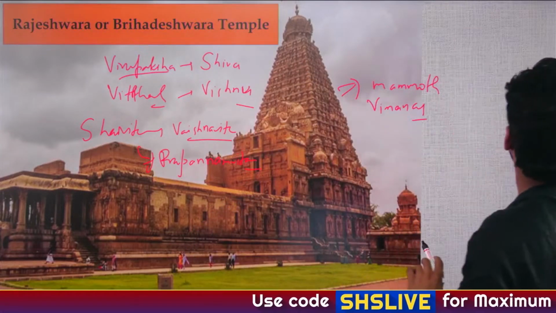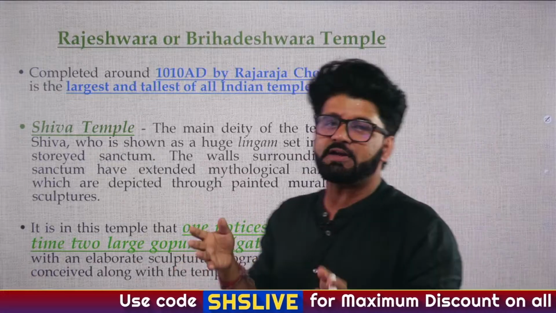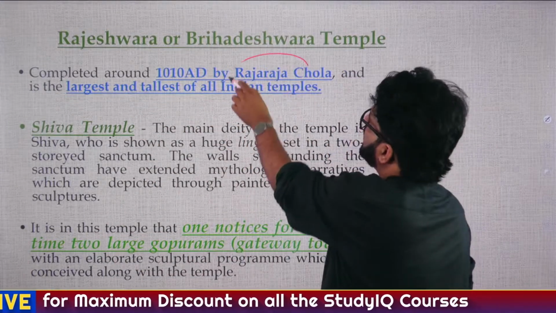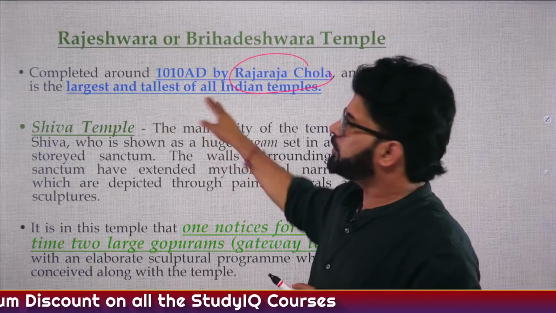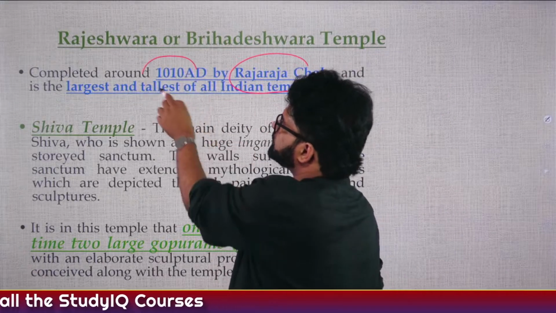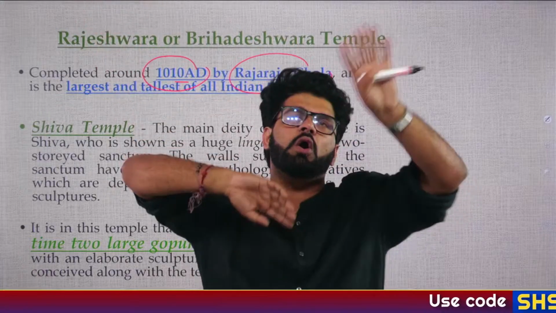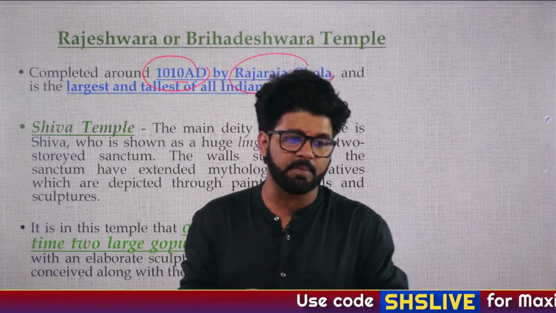So what we are doing right now, we are reading temple architecture right now. So Rajeshwar temple, Brihadeshwara temple, completed by Raja Chola around 1010 AD. Now again, if you see this particular period 1010 AD, this is the period when in the north, we'll talk about that tomorrow. Tomorrow we will start early medieval India.